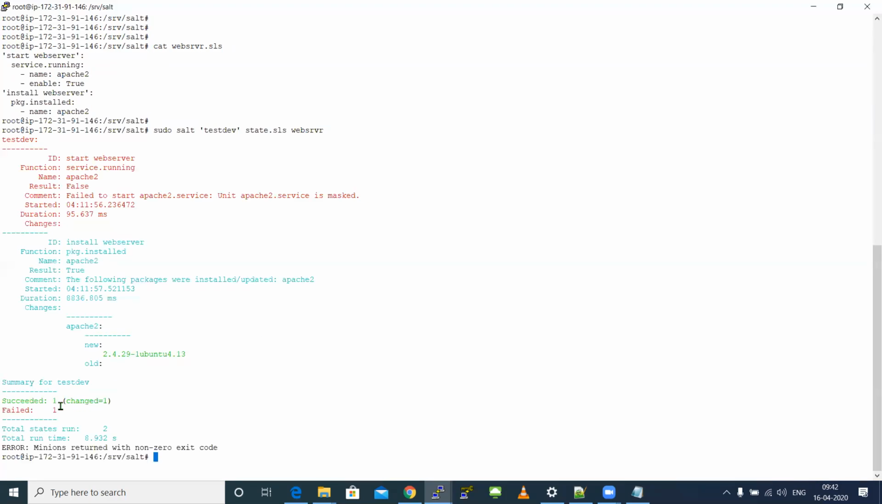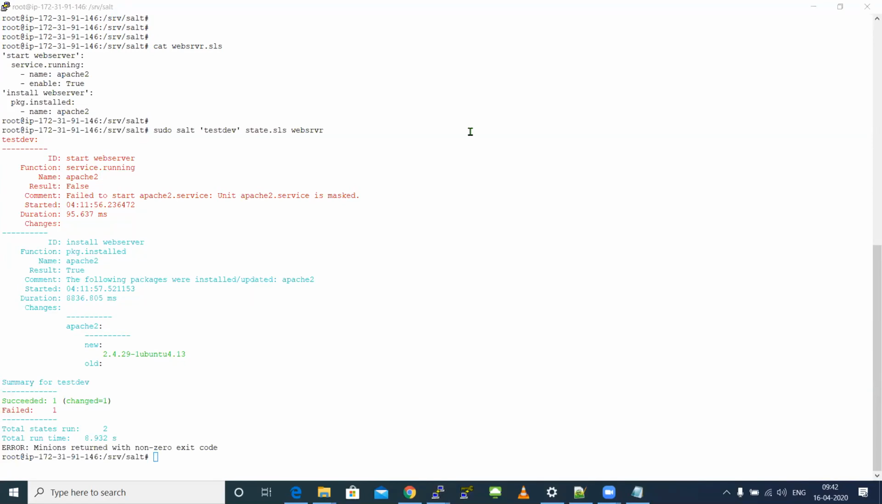You can simply see here. It is telling succeeded one, failed one. So can you tell me what was succeeded and what was failed? What could have been succeeded and what could have been failed? The first step might have failed and the second step might have installed.